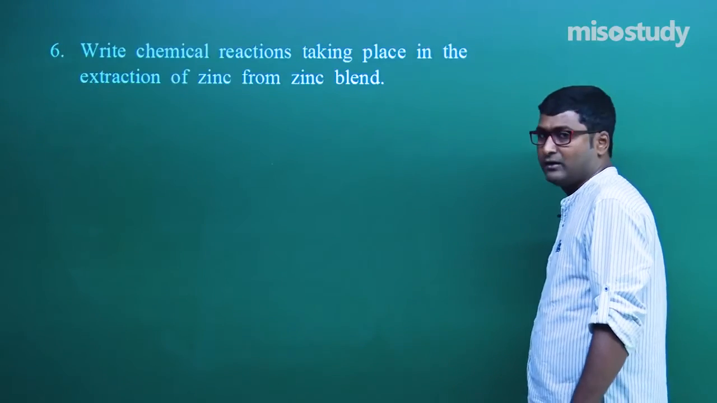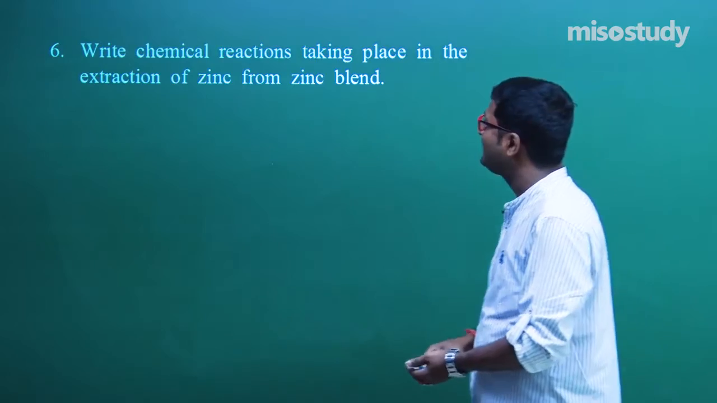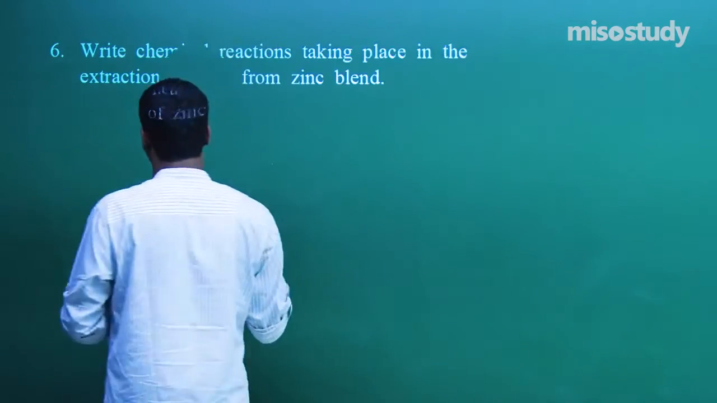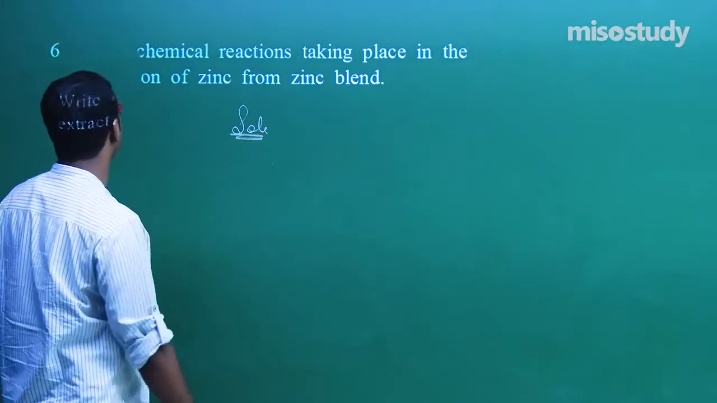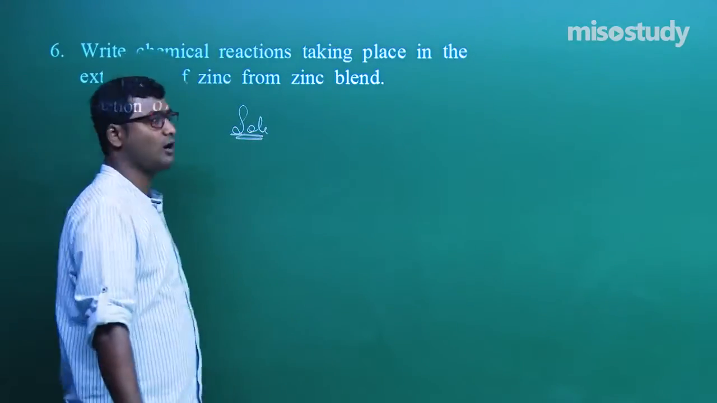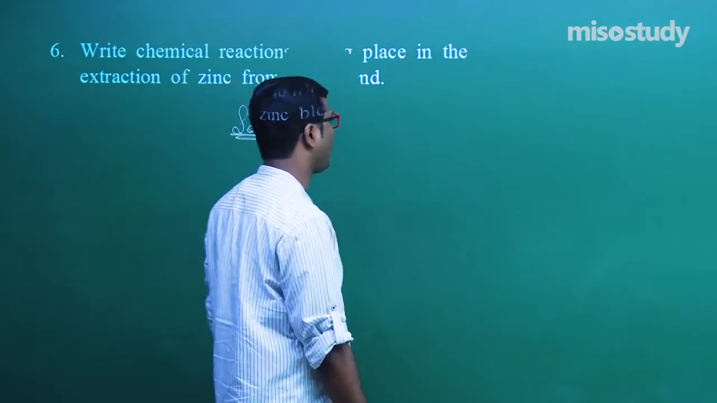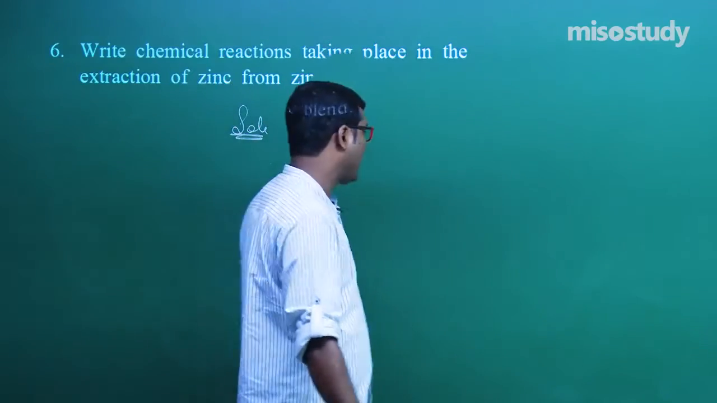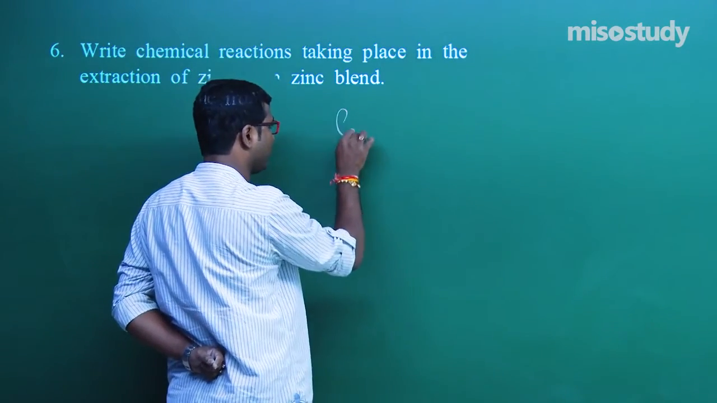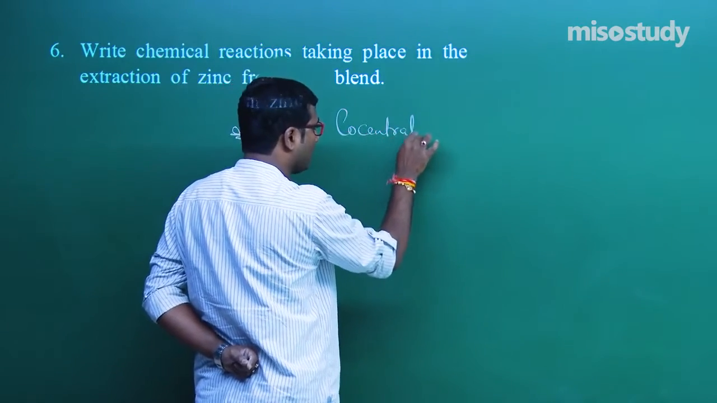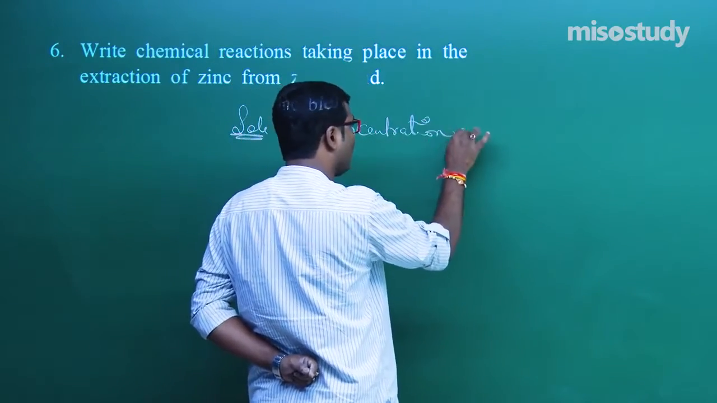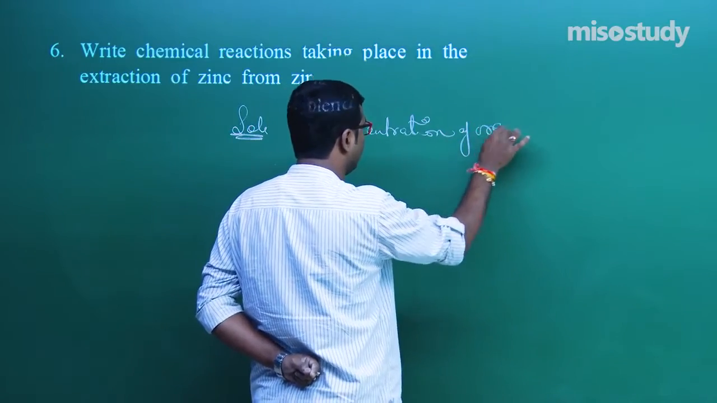Now the next segment, look at question number 6. Write the chemical reaction taking place in the extraction of zinc from zinc blende. Clear? Now as we know, the first process is, my friend, concentration of ore. Yes sir, definitely.